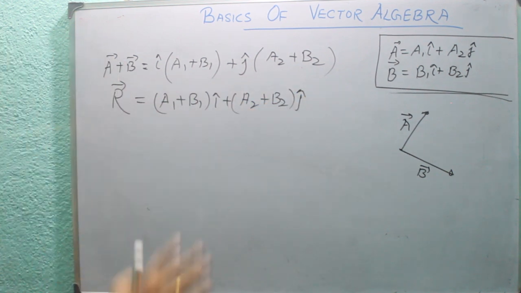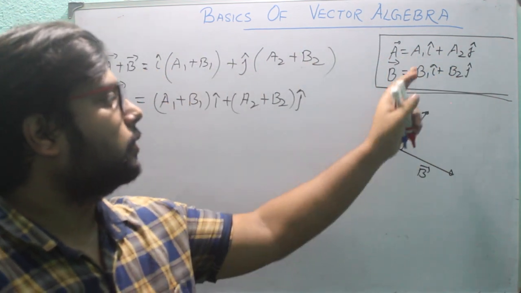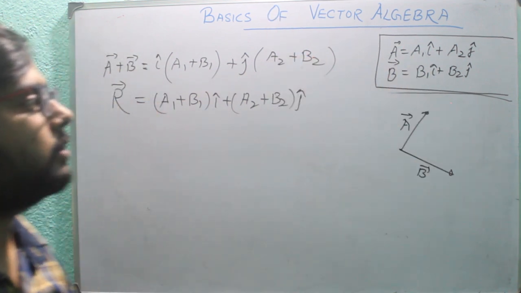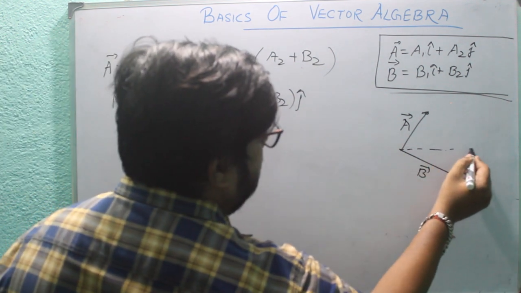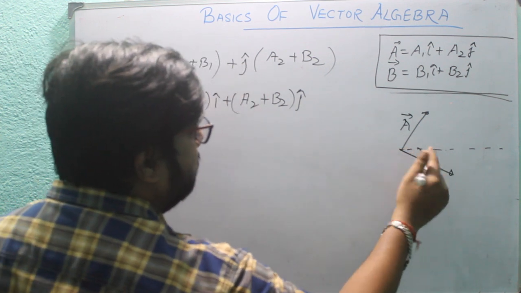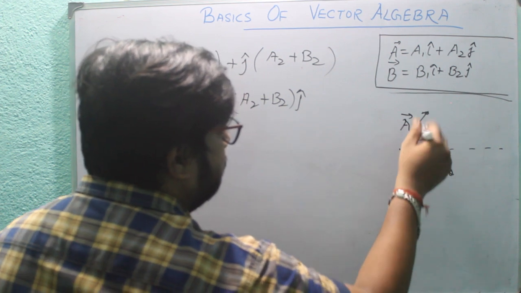This is the resultant vector if the A vector is represented by A1 i cap plus A2 j cap, and the B vector is represented by B1 i cap plus B2 j cap. Now what is the direction? Suppose this is the reference line, so B is at theta direction from this reference line, A is at alpha direction with this reference line.